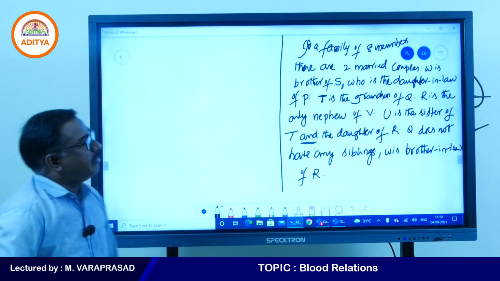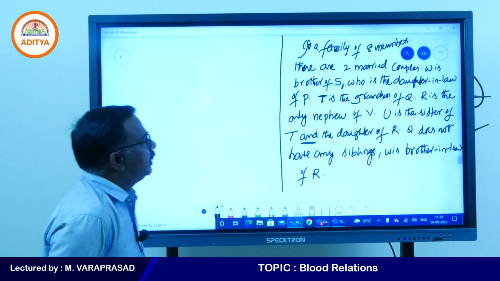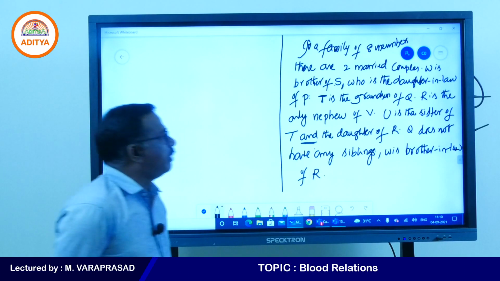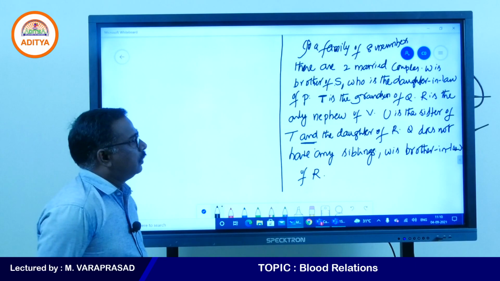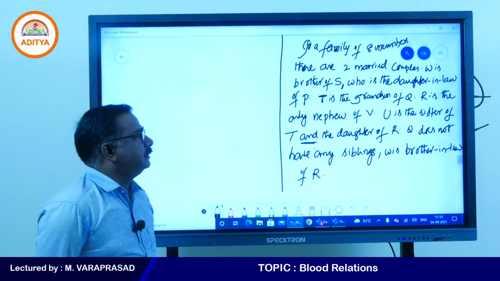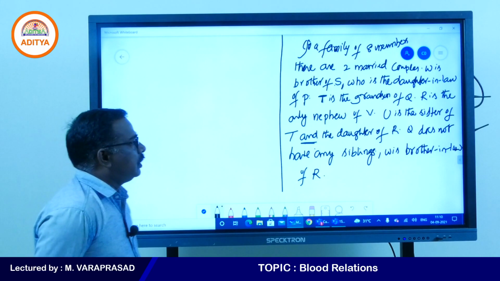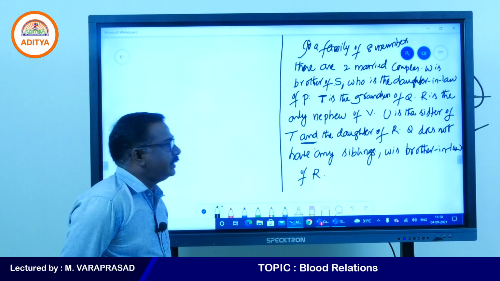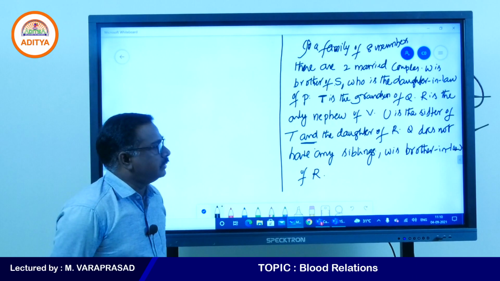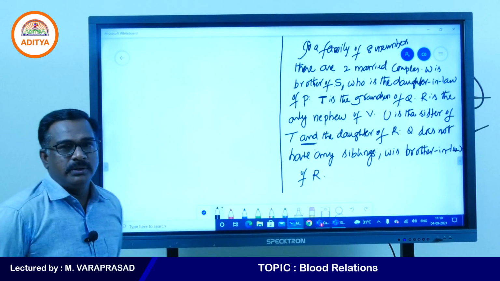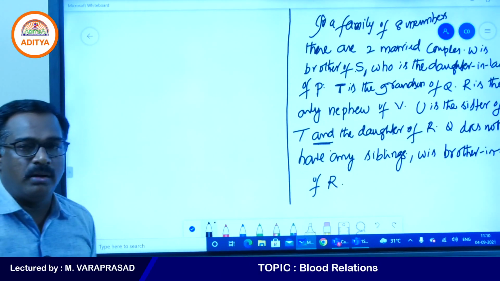I am reading the question. In a family of 8 members, there are 2 married couples. W is brother of S. Who is the daughter-in-law of P? T is the grandson of Q. R is the only nephew of V. U is the sister of T and the daughter of R. Q does not have any siblings. W is the brother-in-law of R.